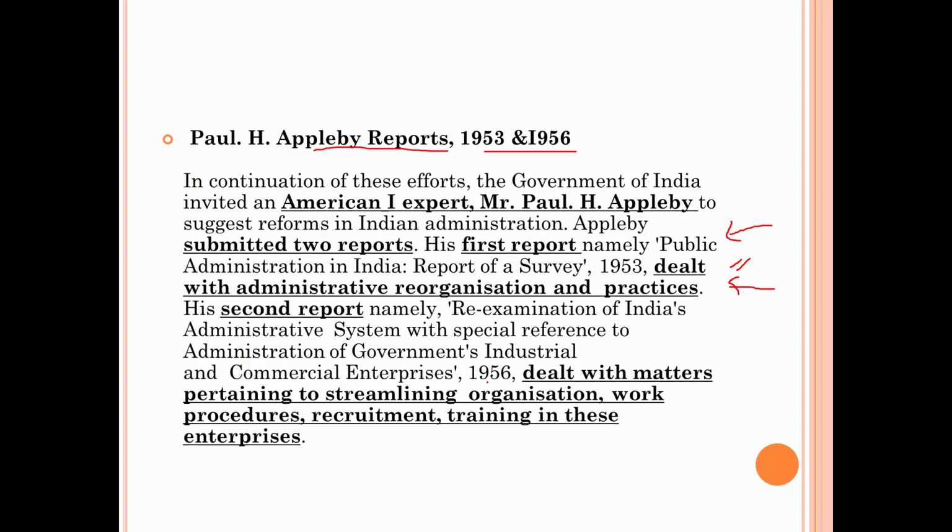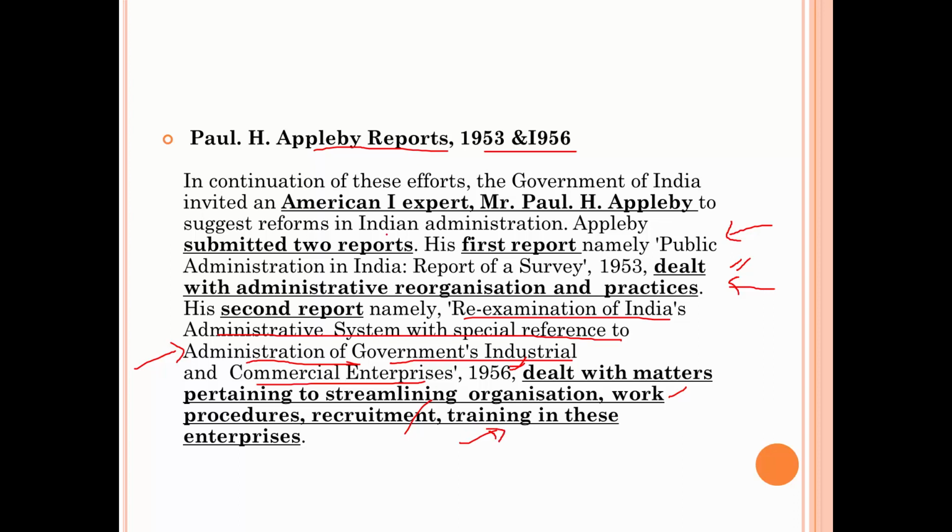Then his second report was on the re-examination of India's administrative system with special reference to the administration of government's industrial and commercial enterprises, that is PSUs. So he checked them, and in 1956 he delivered his report, which dealt with matters pertaining to improving the PSUs, how to improve their work procedure, their recruitment, training, and all those things.